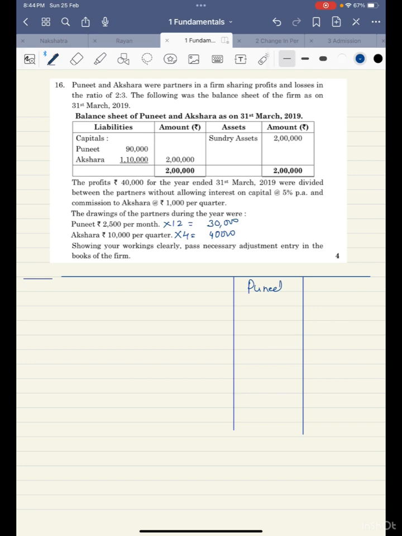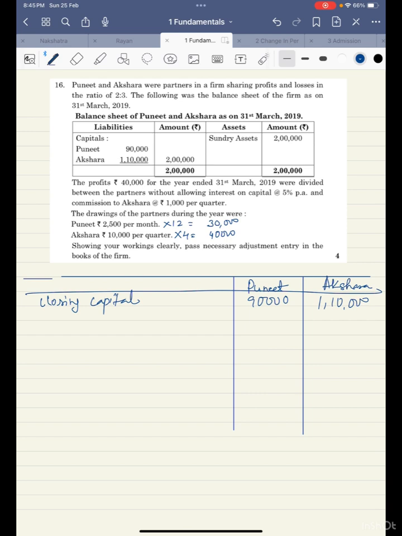This is Puneet, Akshara. So the closing capital, how much is the closing capital? It's 90,000 for Puneet and 1,10,000 for, let me write it down properly, 1,10,000 for Akshara.